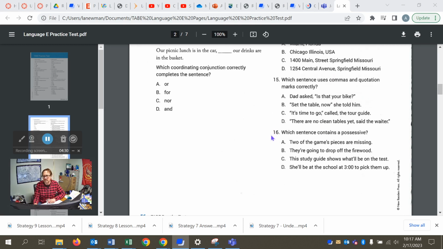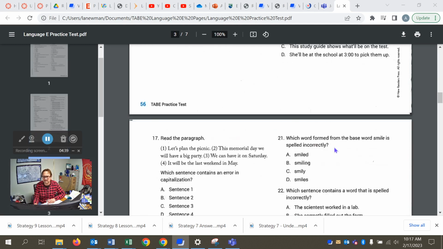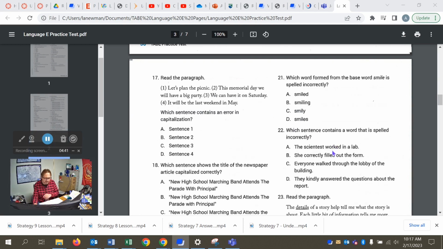All right, number 16, which sentence contains a possessive? And it's A, the game's, with apostrophe S, possessive of pieces. Moving on to the next page. 17, which sentence contains an error in capitalization? And it's sentence 2, letter B. Memorial Day, holidays need to be capitalized, both Memorial and Day.